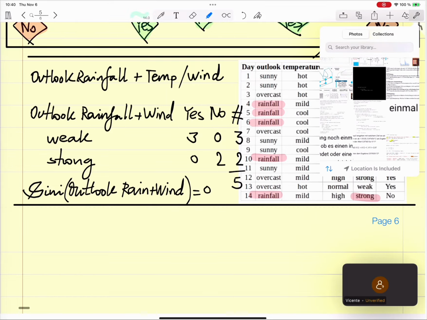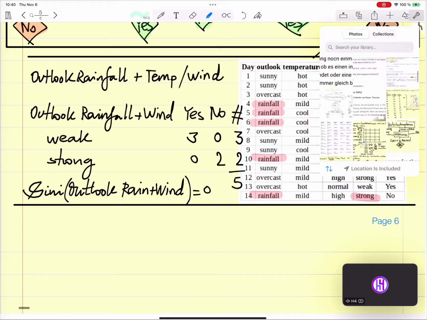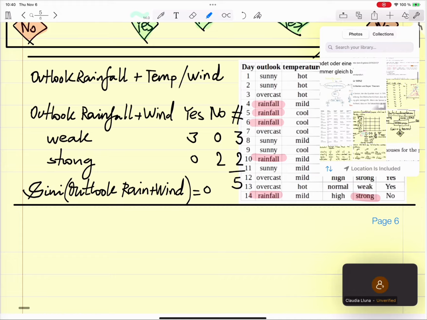Exactly. You cannot take it in the next because you have already used that criteria. Okay? Yep, no problem.